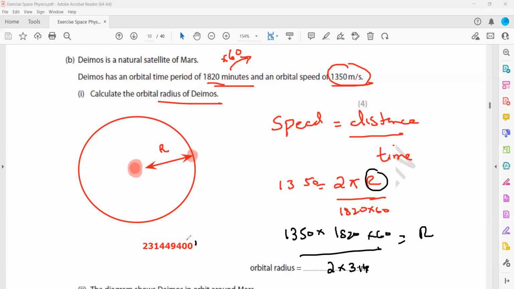So we have the decimal point here: 1, 2, 3, 4, 5, 6, 7. If I move it till 7, then I will say 23 into 10 to the power 7. And the unit, because the speed was in meters per second, will be meters. If the speed was in kilometers per hour, then the final answer will be in kilometers, and I would have to convert the time from minutes to hours. Is this clear? That is how we worked out the orbital radius from the speed and the time period.